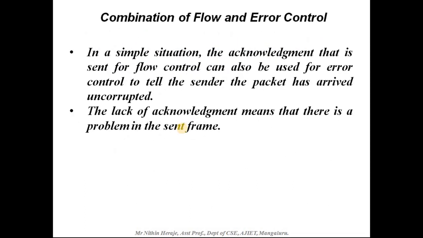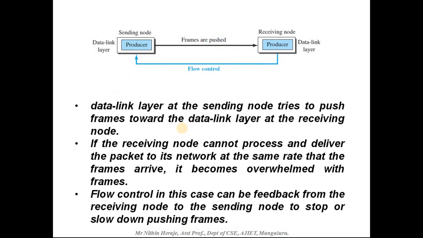Okay. So just look in here. You have the data link layer where you have a producer who just pushes the frames to the receiver node. There should be a flow control, so that the receiver must be able to receive all the frames pushed by the sender.